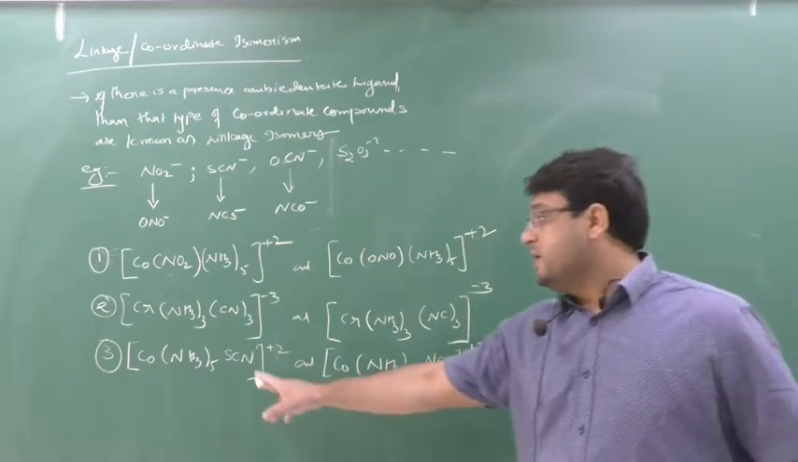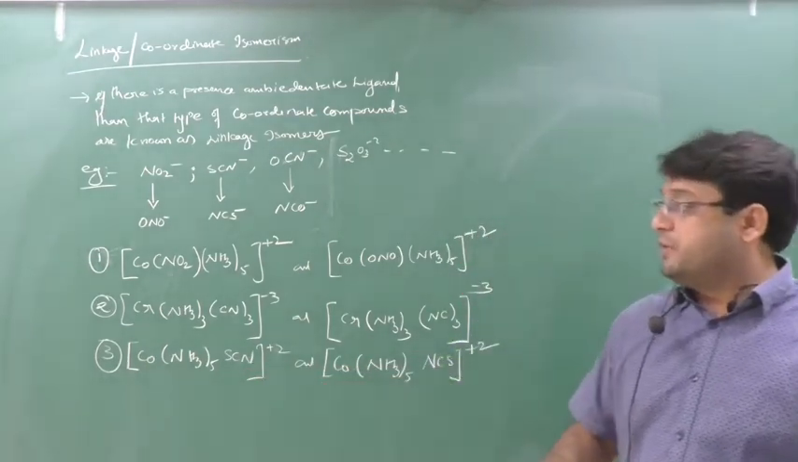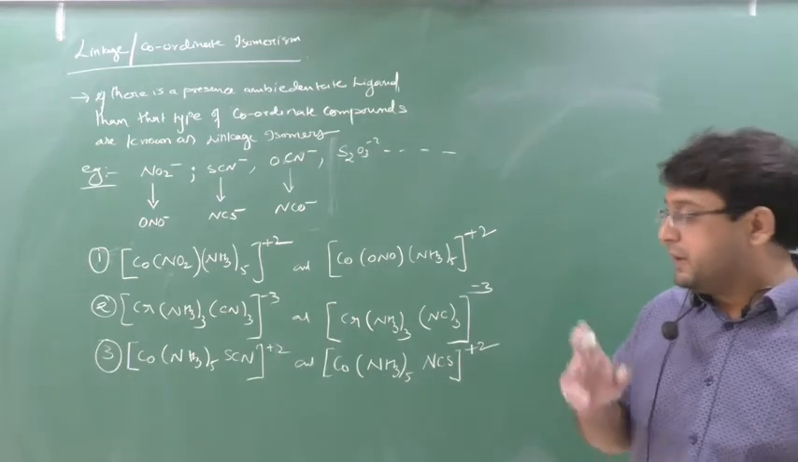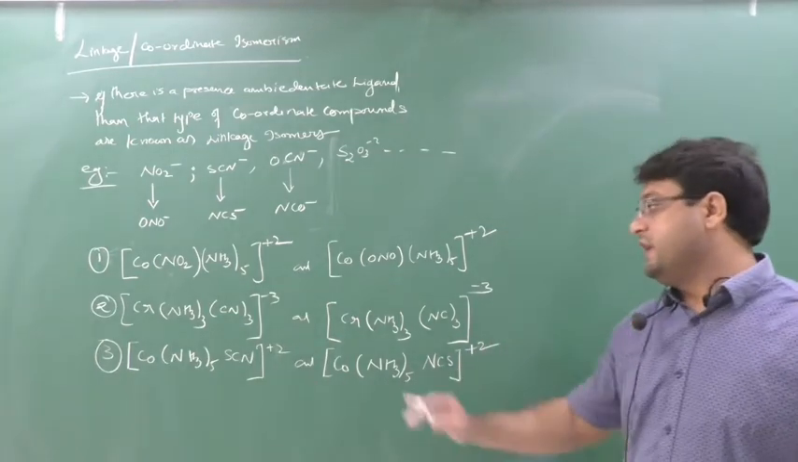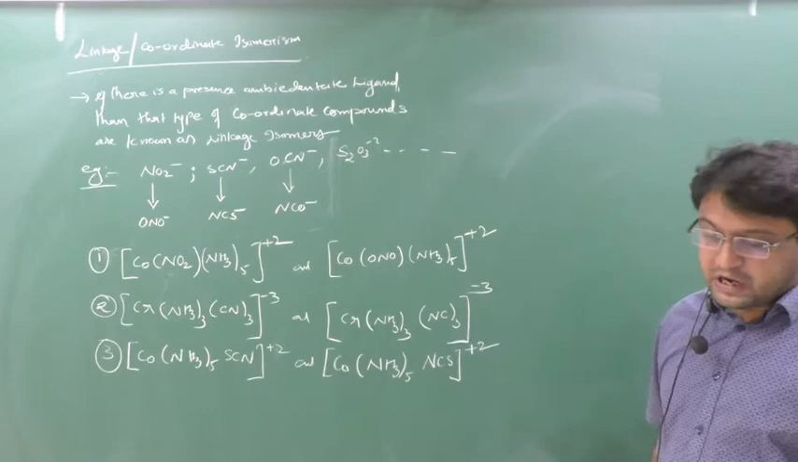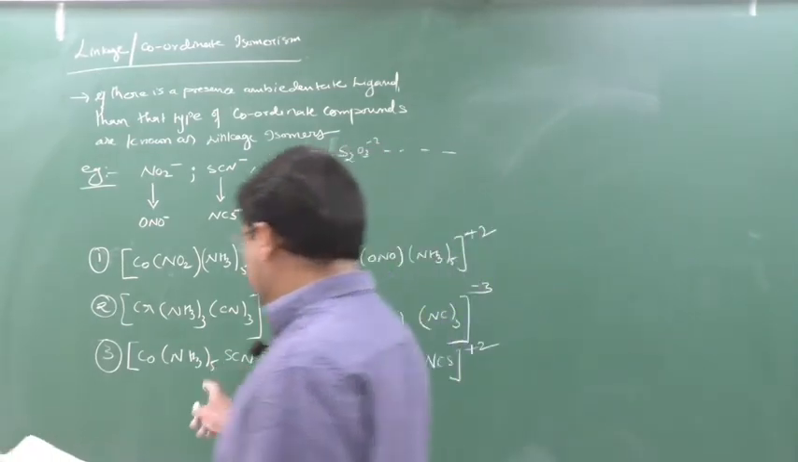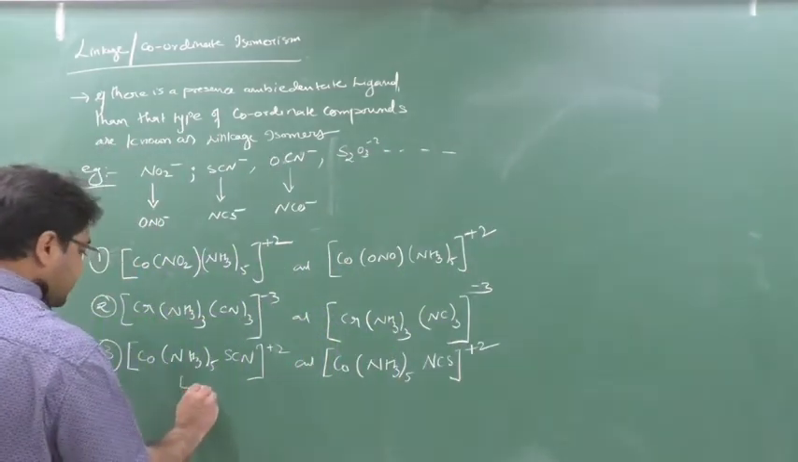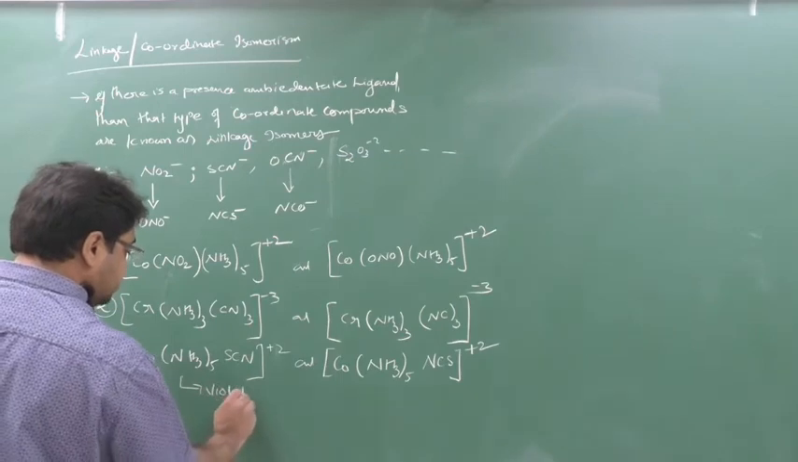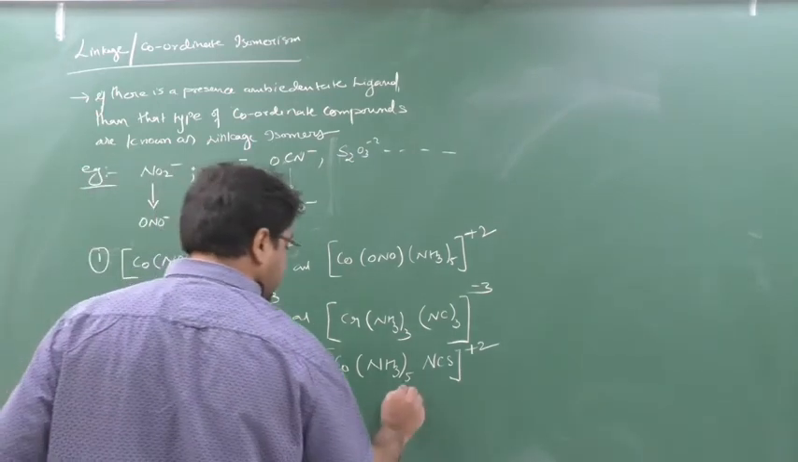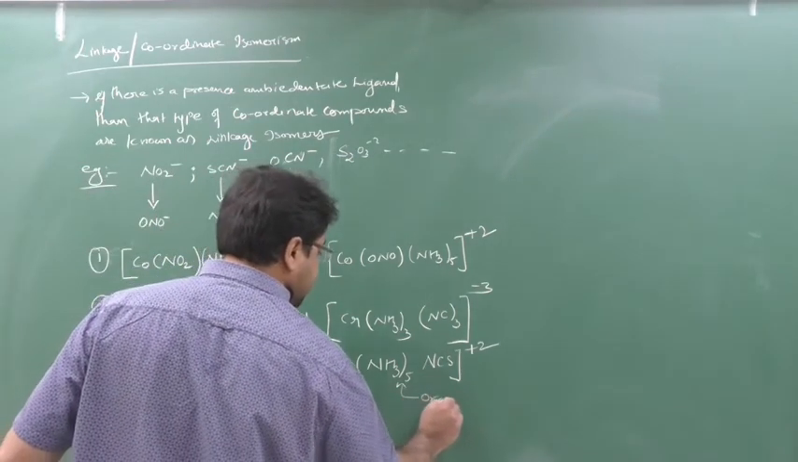Now, isomers mean what? Compounds having the same molecular formula but different properties. So here also the property will change. When the ligand site changes, the property also changes. How do I come to know? Because this compound is violet in color, but this compound is orange in color. Yes or no? Why does this happen?